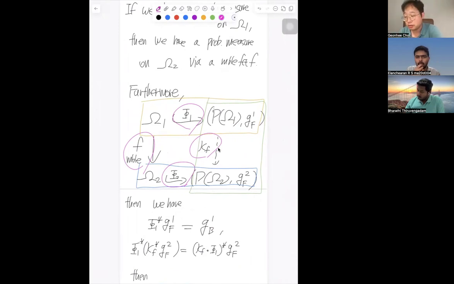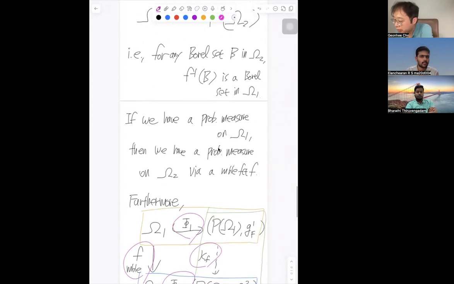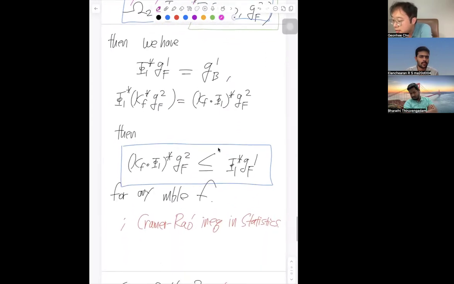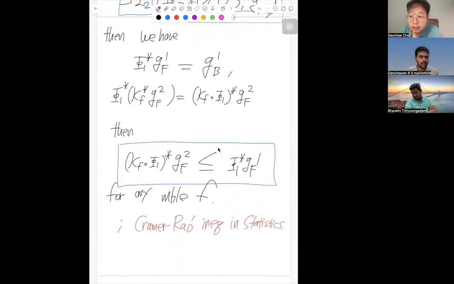I understand your question. So two answers. Number one, P of omega is an infinite dimensional Riemannian manifold. There's a theorem about that, but before talking about this theorem, I just want to make sure of the concept. Where were we? The concept of sufficient statistics means that this inequality becomes equality. That's the concept of sufficient statistics.